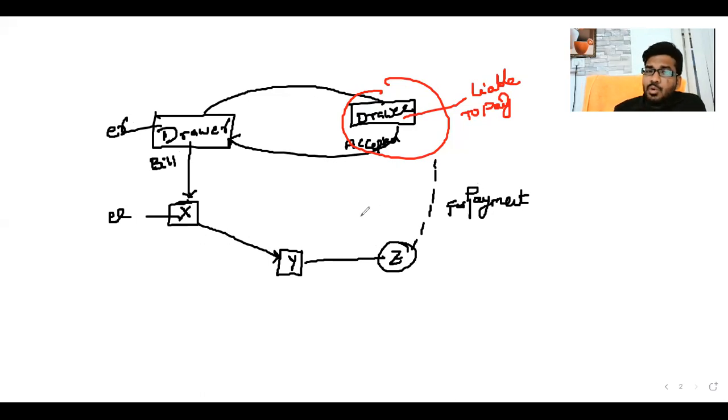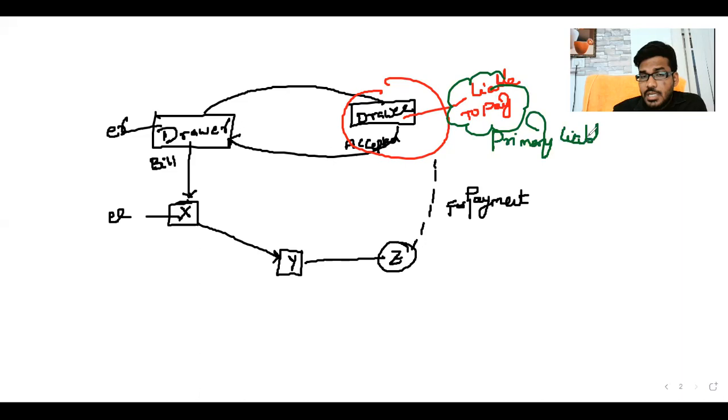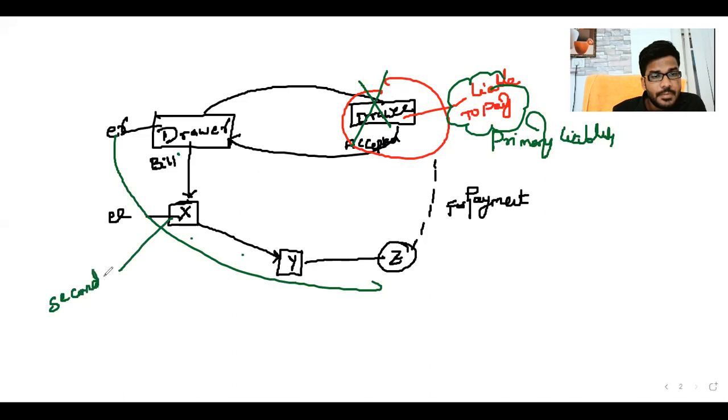In this scenario, who is liable? On the due date, the drawee is liable. The drawee is the primary liability party. If the drawee fails to pay, then these other people are liable. These people are called secondary liability parties.